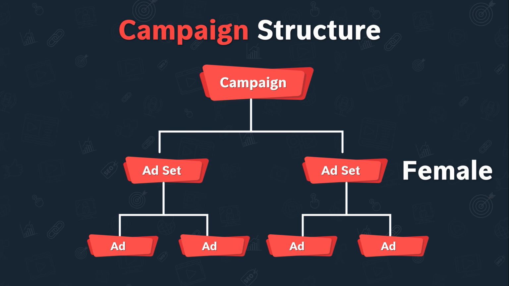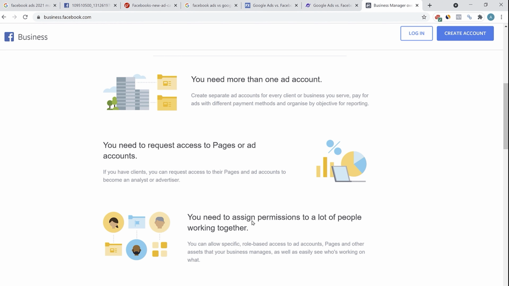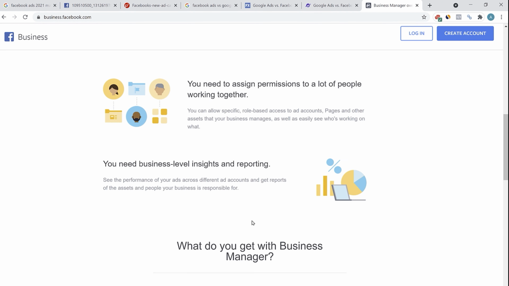If you have more than one ad account, you need to request access to pages or ad accounts. So let's say you're a digital marketing agency and you might have multiple clients. You can request access to their pages and ad accounts to become an analyst or advertiser. You can also run ads on their behalf. Also, if you have a team, you might have multiple people working in your company. You can add user roles and assign them various tasks. Also, managing multiple businesses and multiple accounts becomes very easy with a Business Manager.